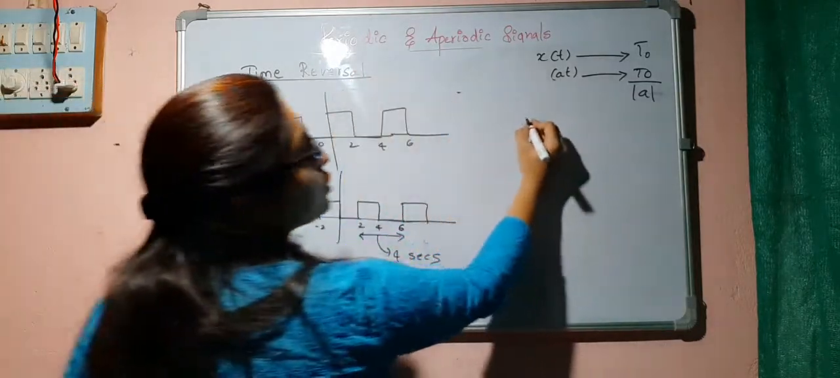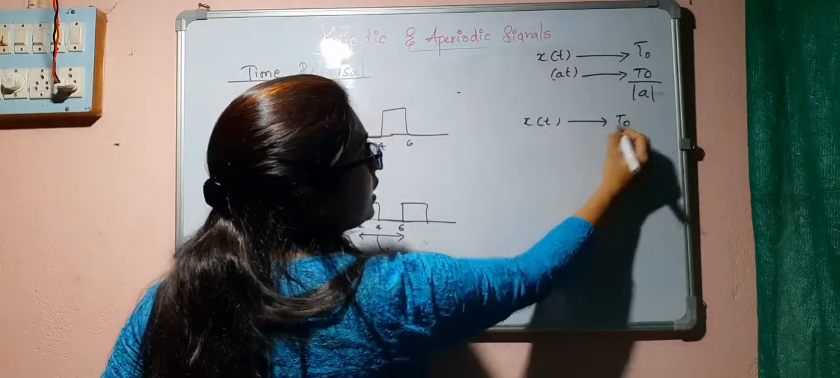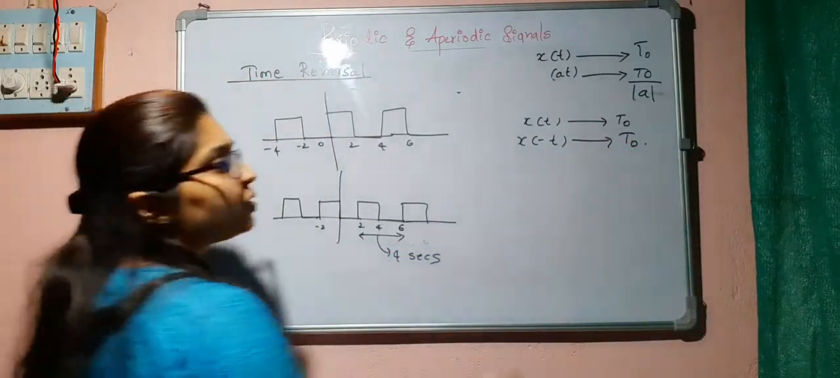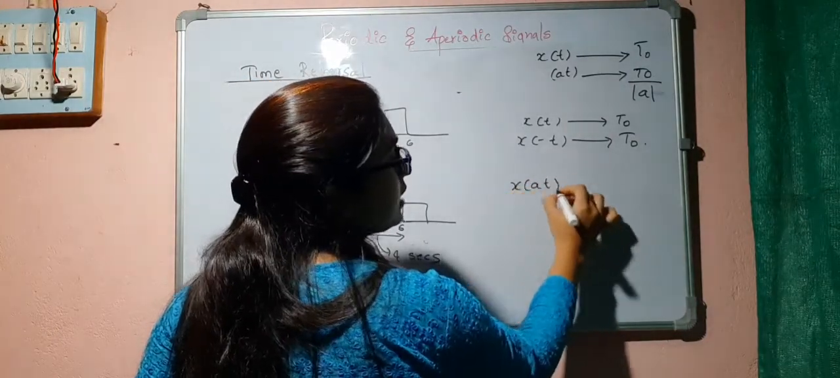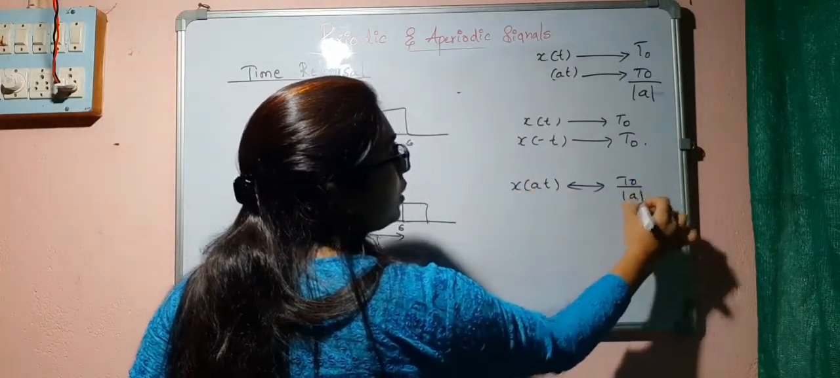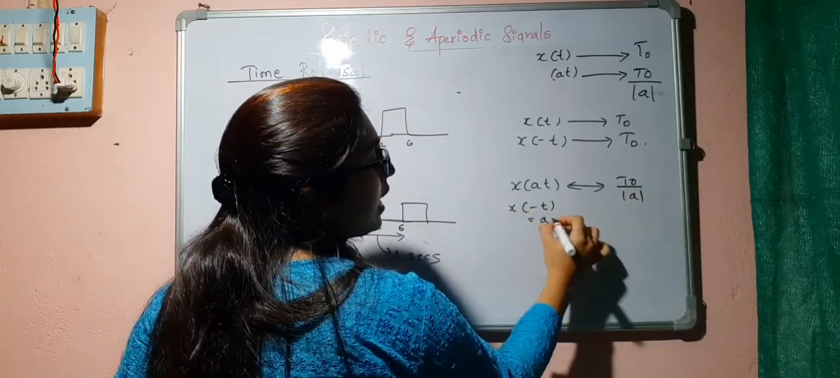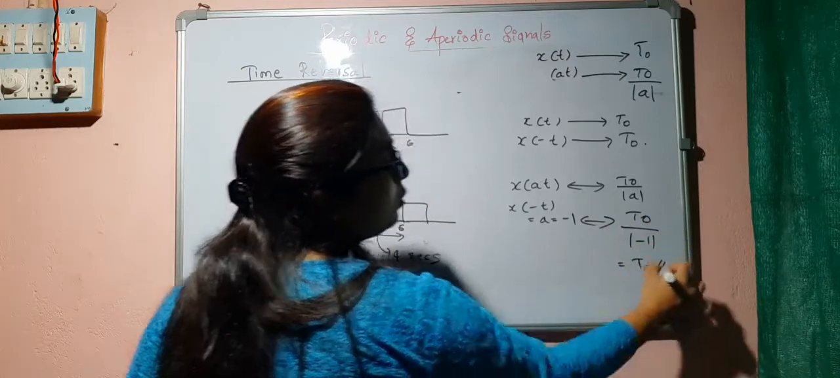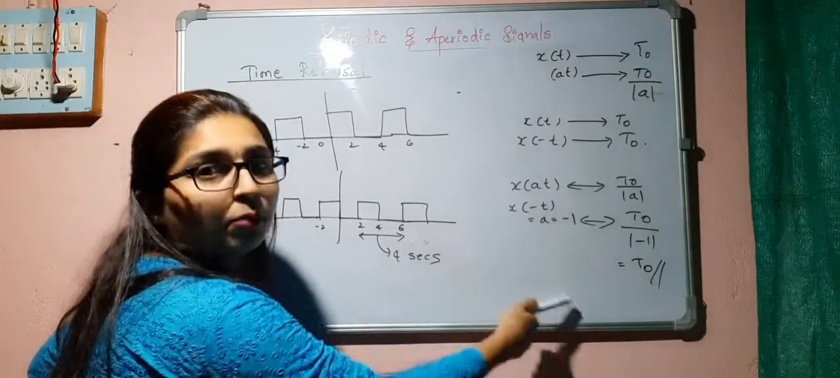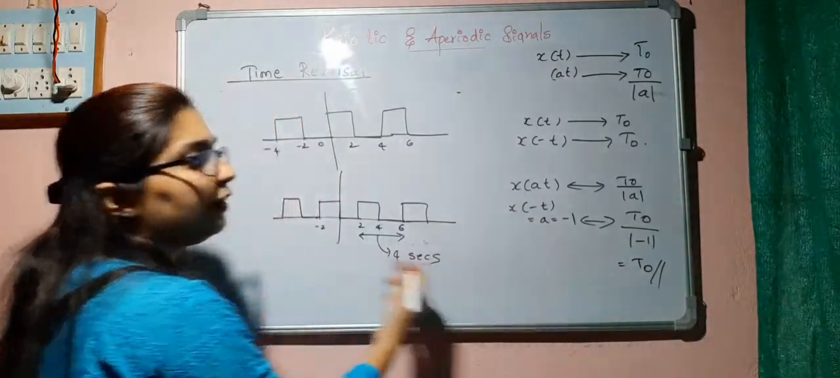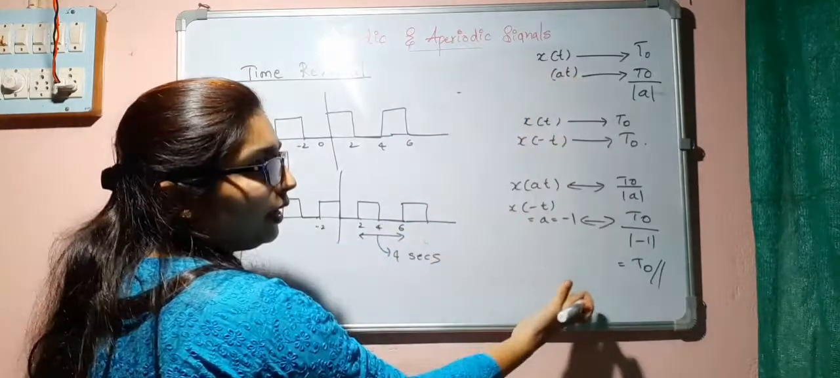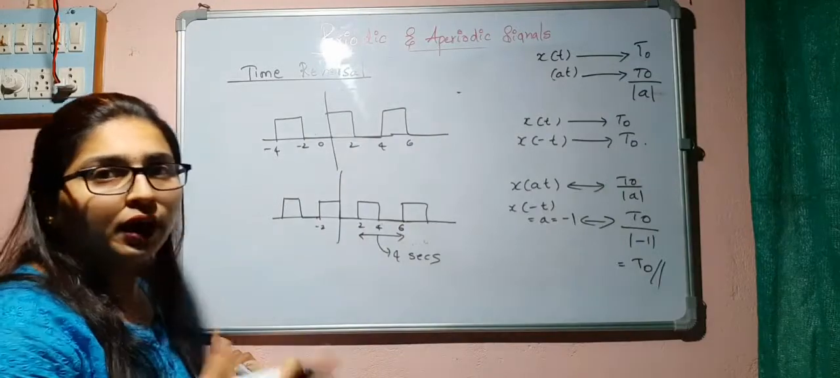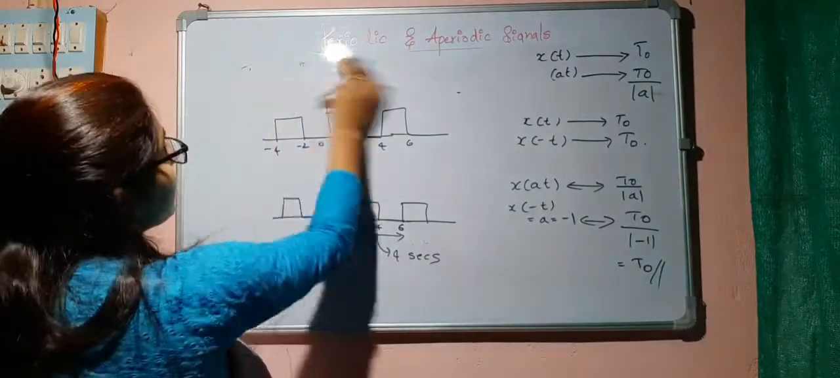So time reversal has no effect. If x of t has period T naught, x of minus t is also T naught. From x of at with period T naught by mod a, here for x of minus t, a is equal to minus 1, so T naught divided by mod of minus 1 is equal to T naught. So from the scaling property also, we can say that time reversal will not affect the time period, and from the figure also we can tell that it is not affecting the fundamental time period. That is the effect of time reversal.